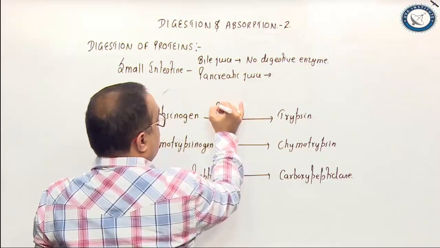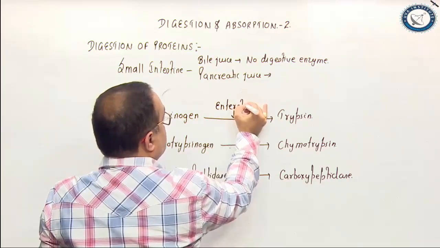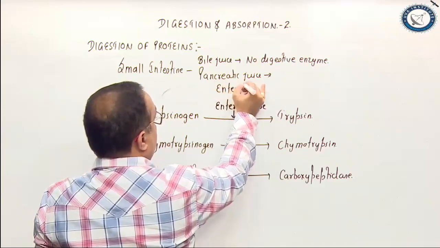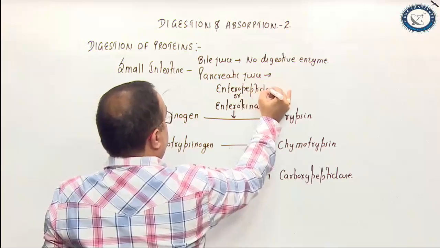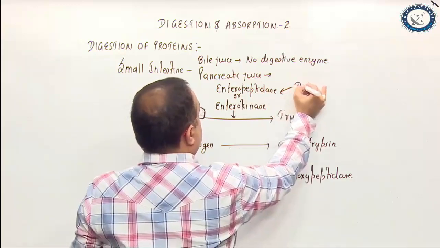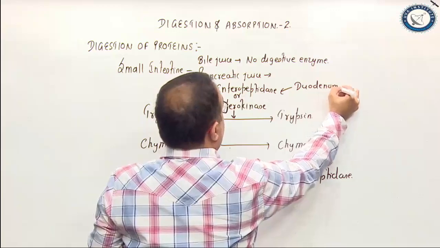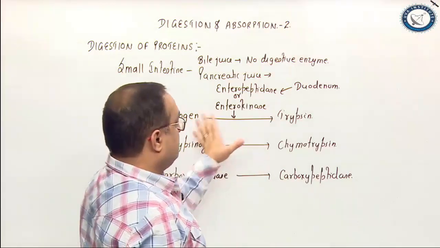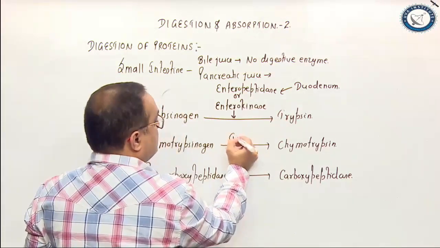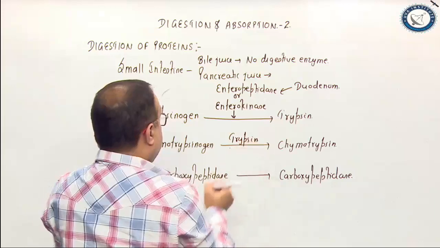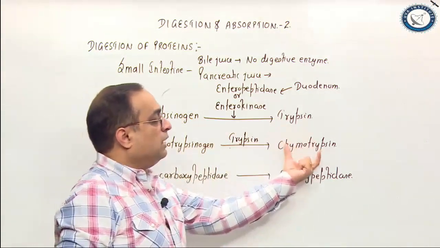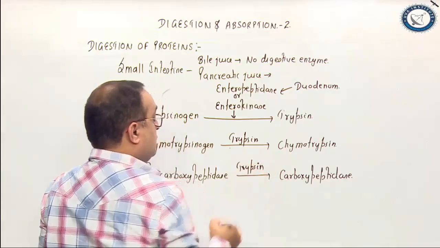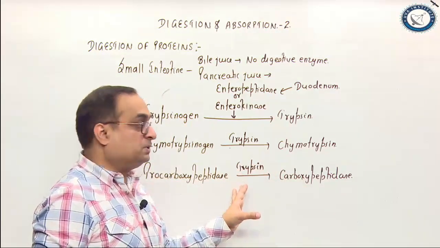Trypsinogen is converted into trypsin by enterokinase, or it is also called enteropeptidase, which is secreted by duodenum when the pancreatic juice is released into duodenum, which is a part of small intestine, right? So that activates trypsinogen into trypsin. Once the trypsin gets activated, it converts chymotrypsinogen into chymotrypsin, and procarboxypeptidase is converted into carboxypeptidase by trypsin.